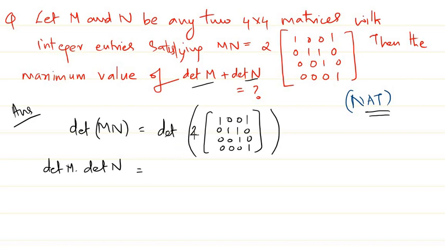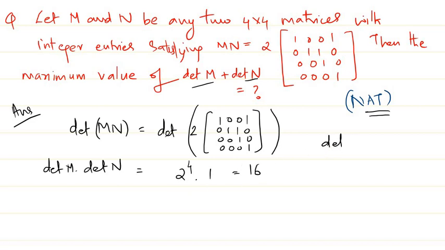And what is this determinant? It is basically something like determinant of kA is k power n times determinant of A, and n is here 4, so we get 2 power 4 into determinant of this matrix. This matrix is basically an upper triangular matrix, so its determinant is nothing but the product of the diagonal entries, and it is actually equal to 1, so we get 16.